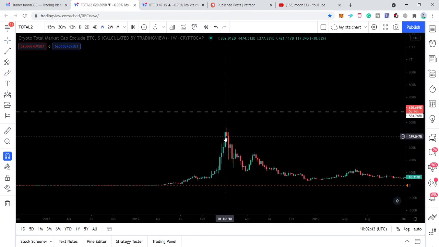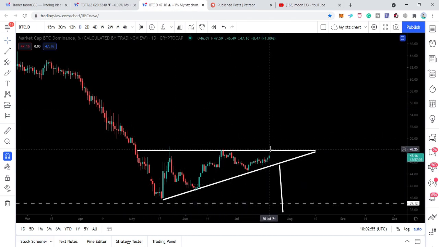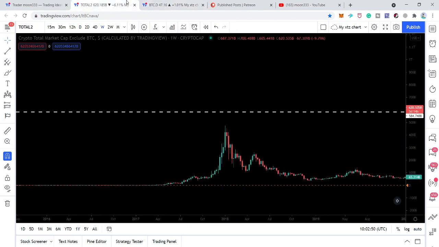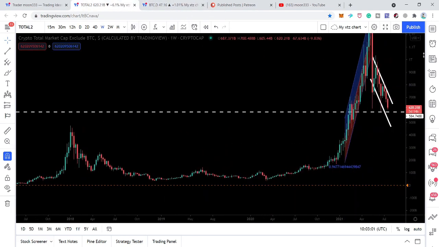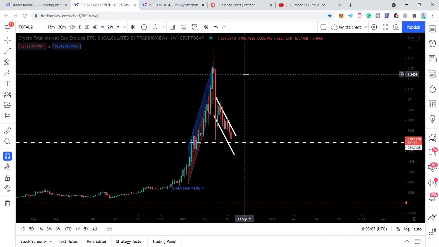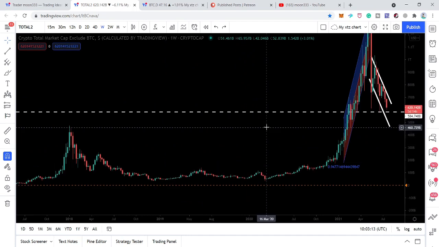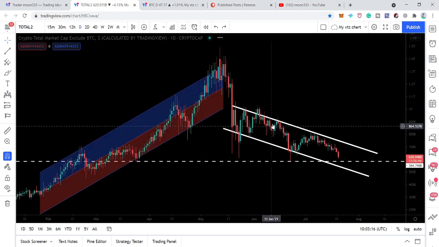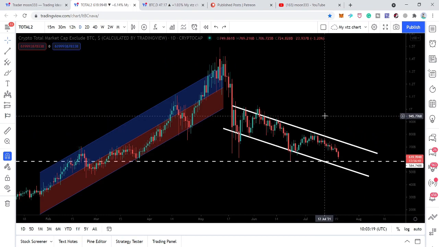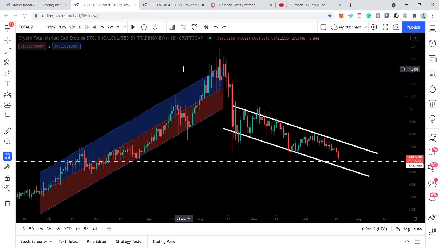So especially the altcoin holders at this time, this is not financial advice, this is only my opinion, they should watch and observe this dominance chart, and whether this dominance will be broken out or it will be broken down. And the second thing is this total crypto chart, excluding Bitcoin. This is the performance of all other altcoins, excluding Bitcoin. And if it will be able to break out this resistance of the down channel on this daily time frame, then we can expect an alt season that can be a very, very big alt season like the one we previously had in January 2018. So this was the update so far.